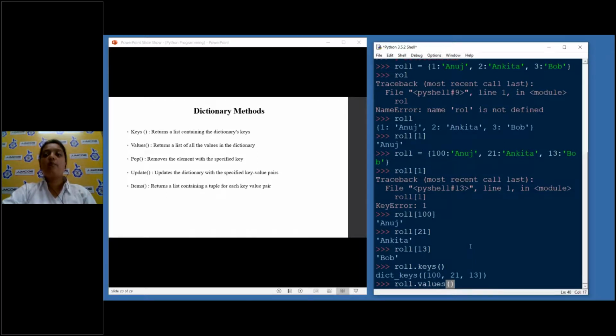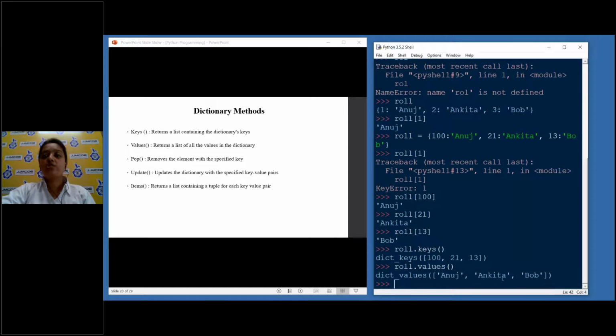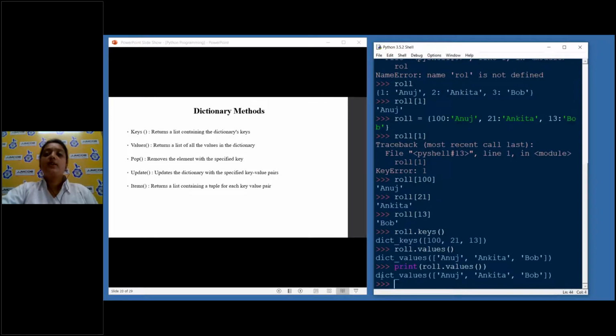Anuj, Ankita, and so on. Don't worry about this part, because this is a dictionary, it will not give you the list explicitly. So it is returning a tuple-like object of the list of the values.